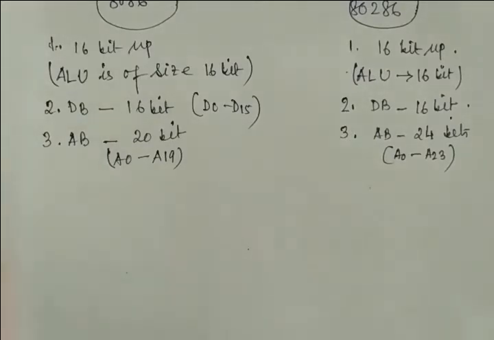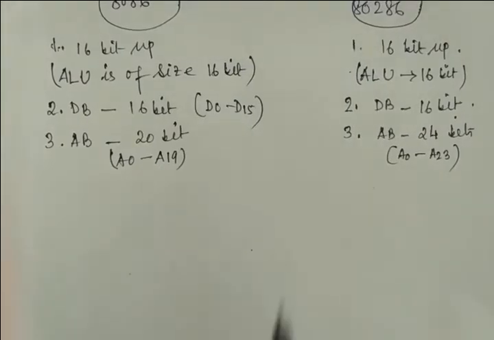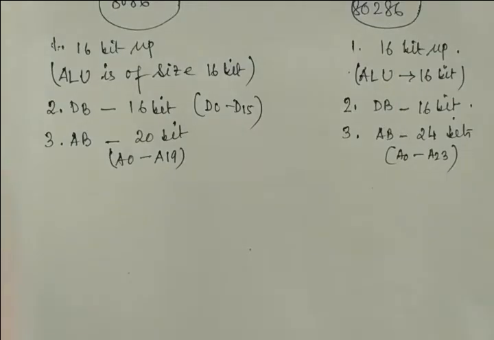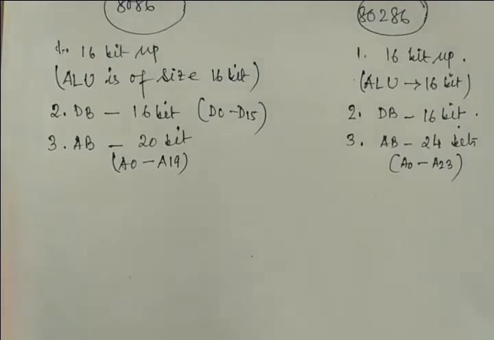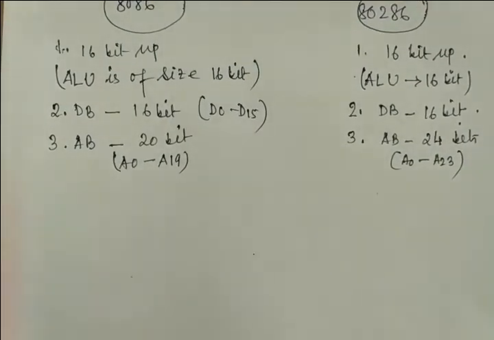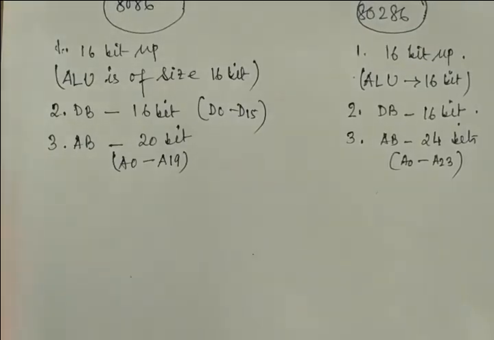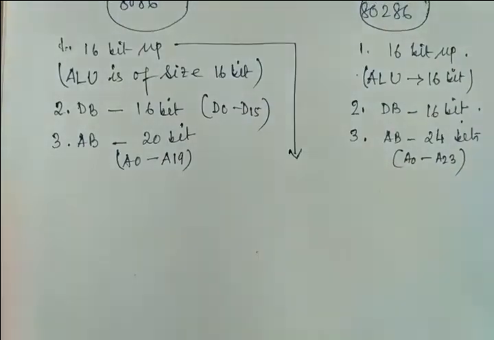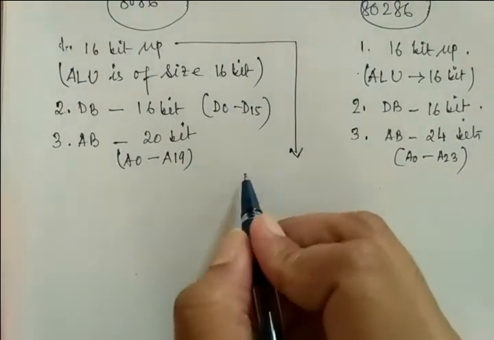And one more thing: I have written the first point, that it is a 16-bit microprocessor, right? And you can say that the ALU is of size 16-bit, but besides that, one more important point is that in one machine cycle, 16-bit instructions can be executed. So this is another point, and I am writing it. This is also known as 16-bit. Why is it called 16-bit?